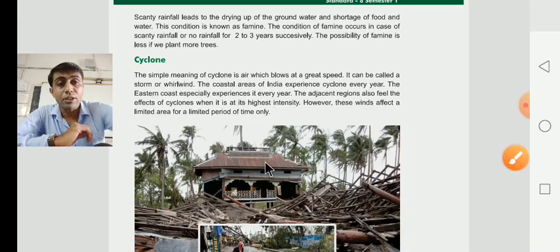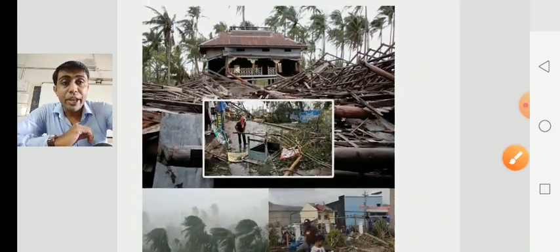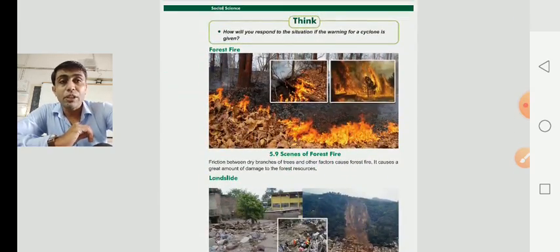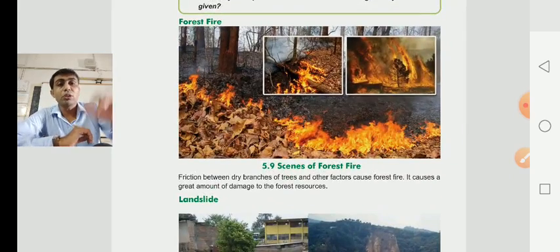Dear children, this is the image of the cyclone. Here it is given in the form of a picture. This is the scene of the cyclone where huge destruction occurred. Next, they have given information about the forest fire.